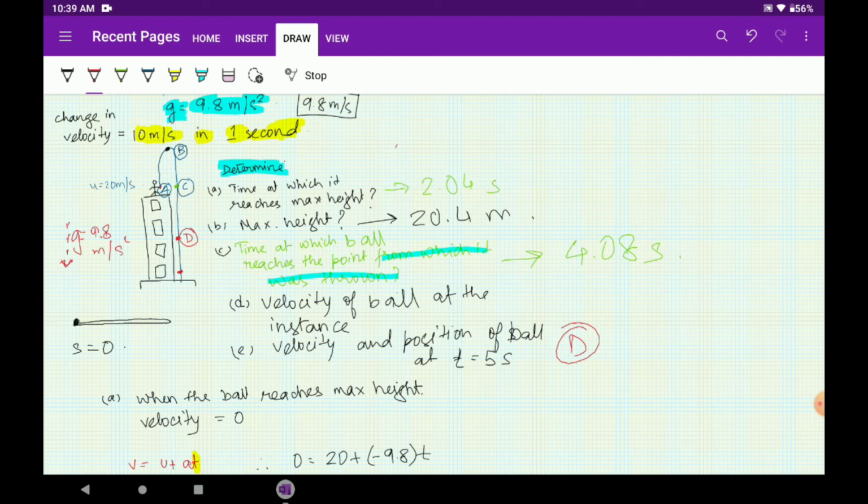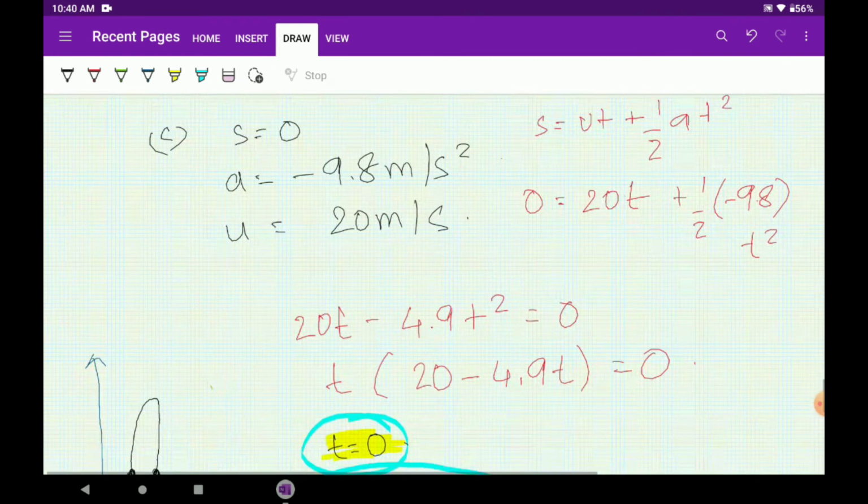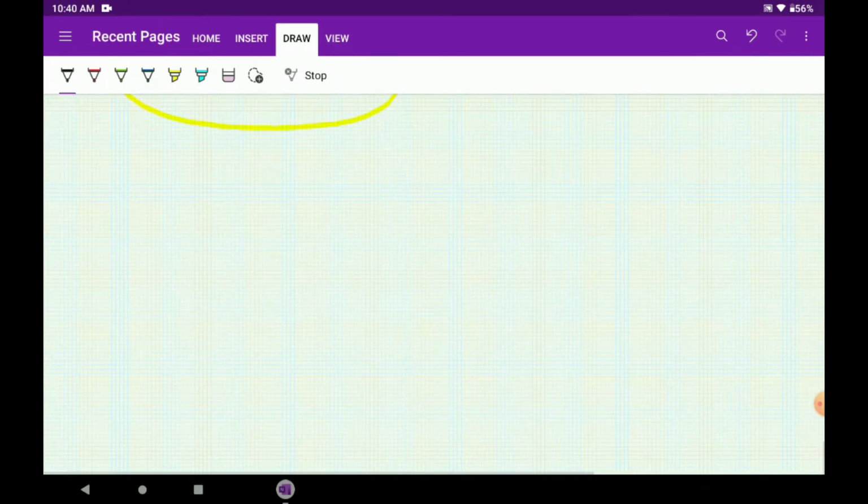So if the initial velocity at B was 0 and we take that as the beginning point, it will come down. Why am I taking B? Because from B actually the free fall starts. It starts from A, but if we take a point of 0 velocity, it will be easier to calculate. Otherwise we always have to again take a U, take a T, and everything will be difficult. So let me start solving this, and I will be drawing diagrams in order to support this.